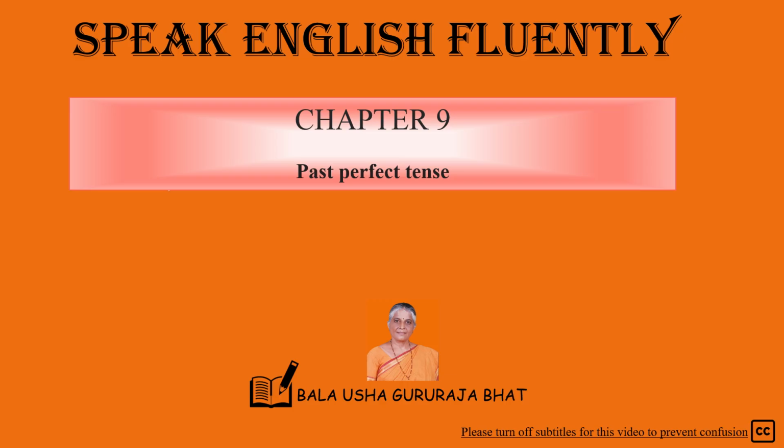Had they danced well on the stage? Yes, they had. Hadn't they danced well on the stage? Yes, they had. No, they hadn't. Long answer. Yes, they had danced well on the stage. No, they hadn't danced well on the stage. Now we have completed past perfect tense.